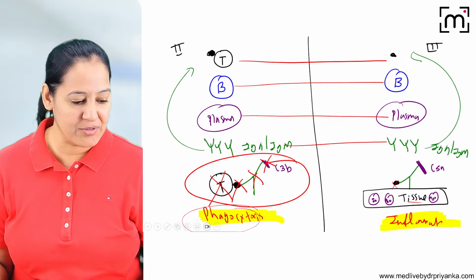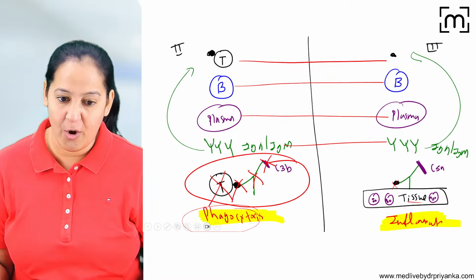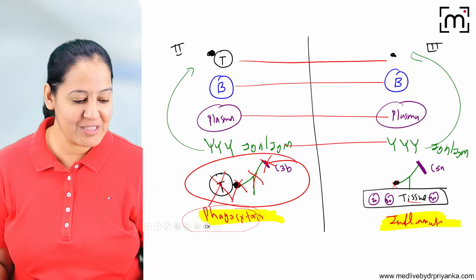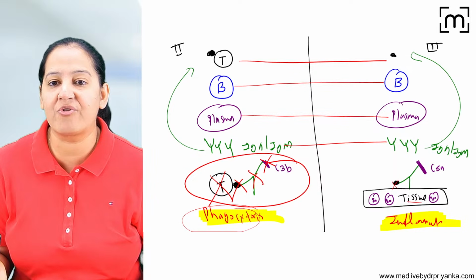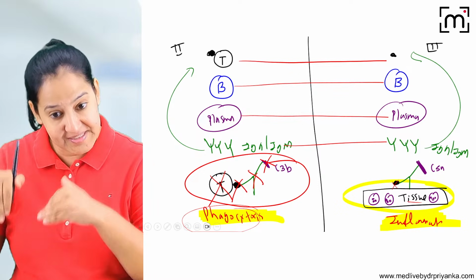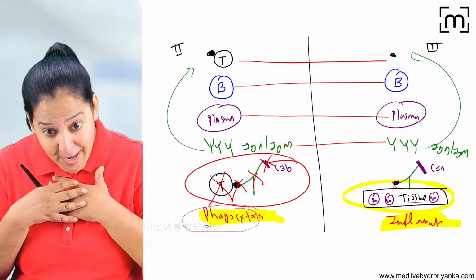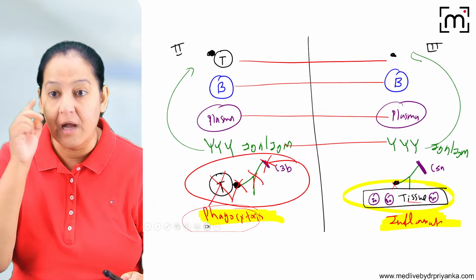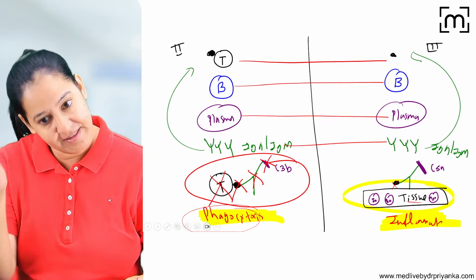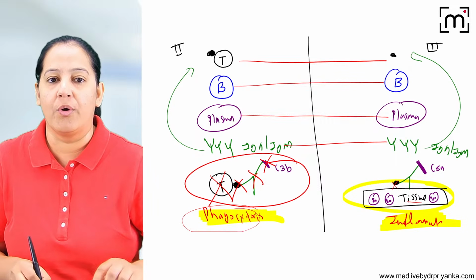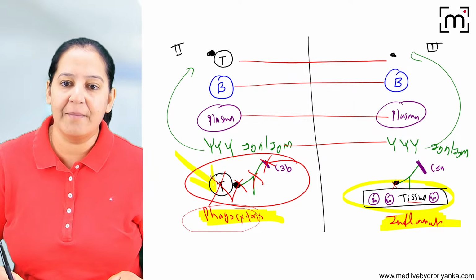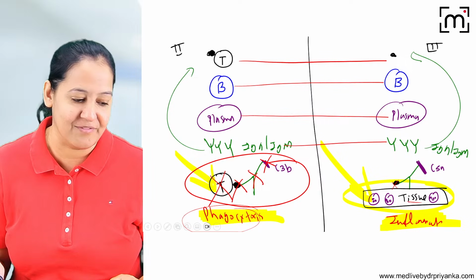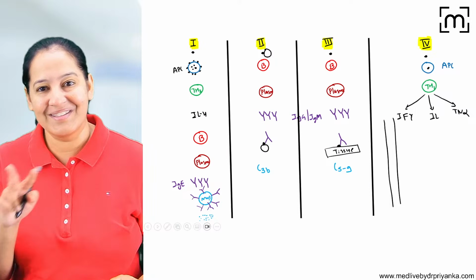C3a is not involved. It's C3b or C5a. The function of C5a is to attract the neutrophil inside the tissue. So the tissue gets inflamed. My body tissue gets inflamed, so my country people are harmed. What is hypersensitivity? A mad soldier. Apart from killing the terrorist, it is killing the country people also. In both these scenarios, here my target cell is gone and here my tissue got inflamed. So in both, the country people are harmed. So this is type 2 and type 3.